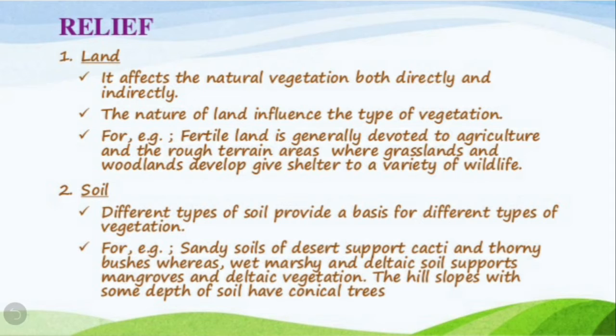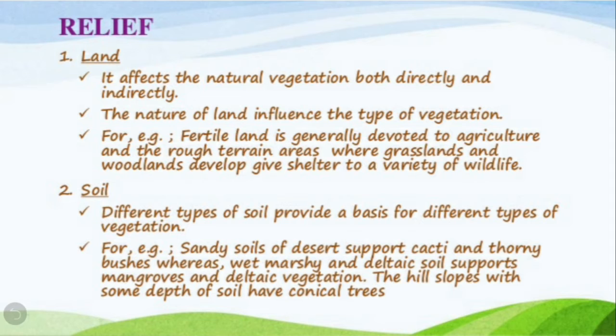For example, fertile land is generally devoted to agriculture, and the rough terrain areas where grasslands and woodlands develop give shelter to a variety of wildlife. So land affects the natural vegetation directly as well as indirectly, and the nature of land influences the type of vegetation.